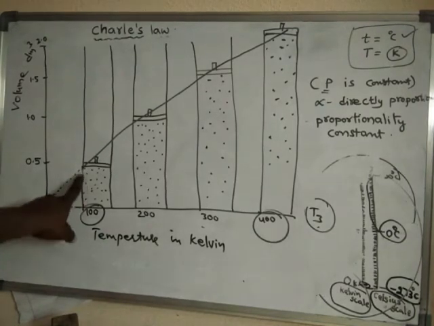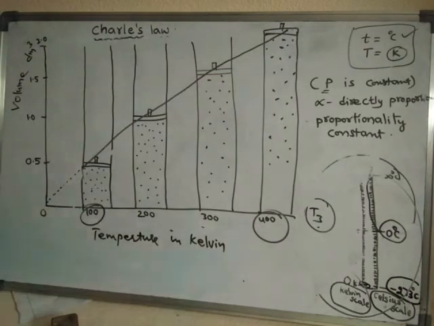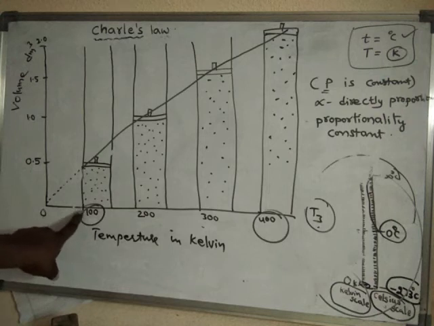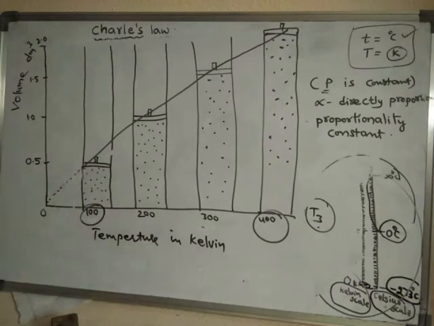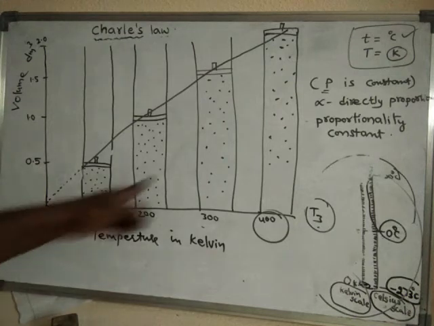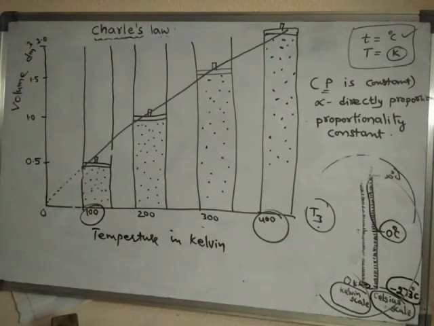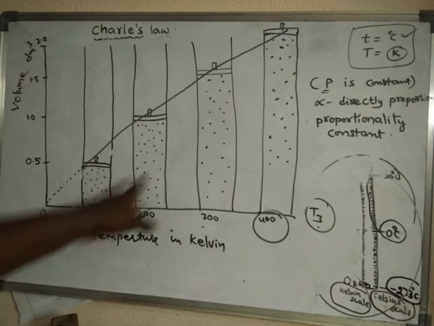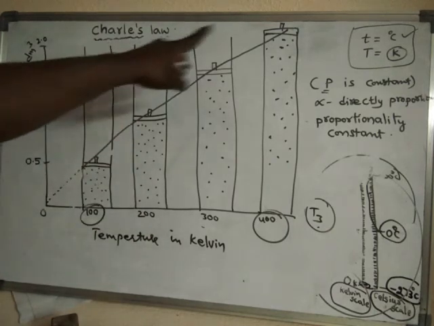From 100 Kelvin upwards, the substance is in the gaseous form. Because below 100 Kelvin, as it is a very low temperature, the gas has converted into liquid. So this graph was obtained by Charles in his experiment.